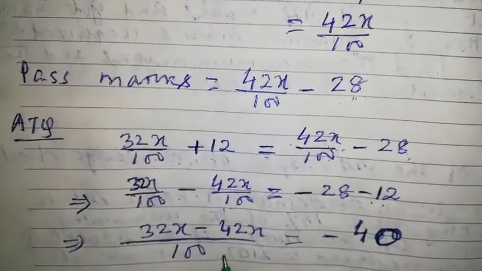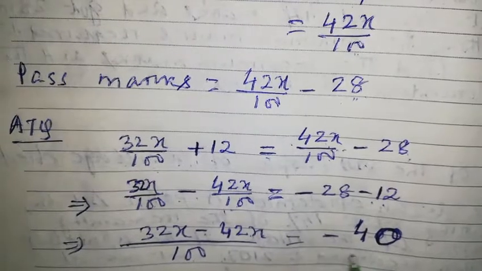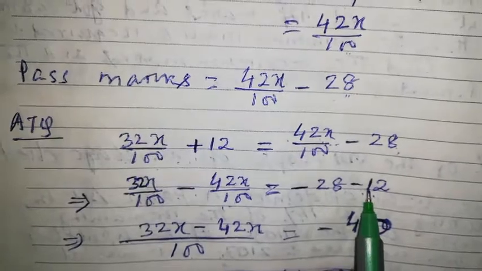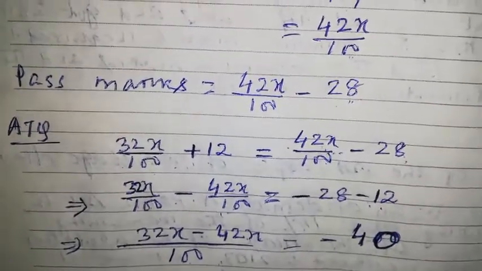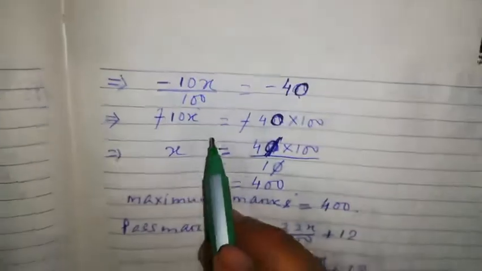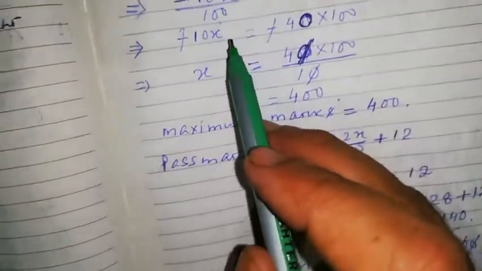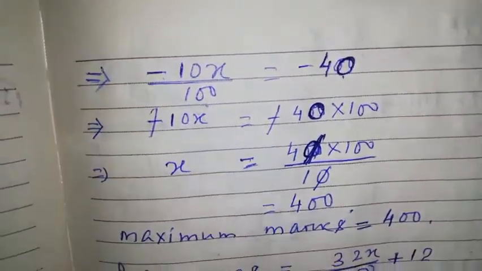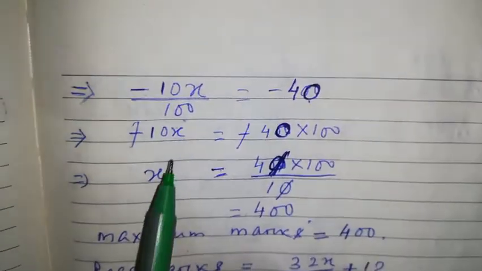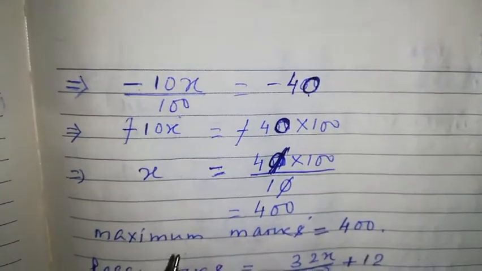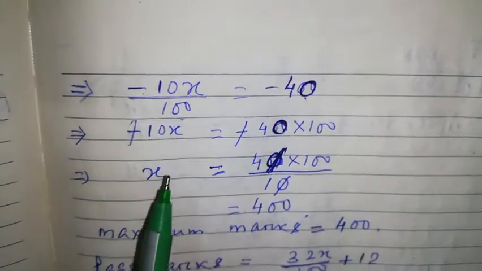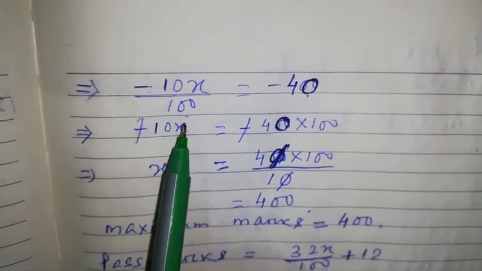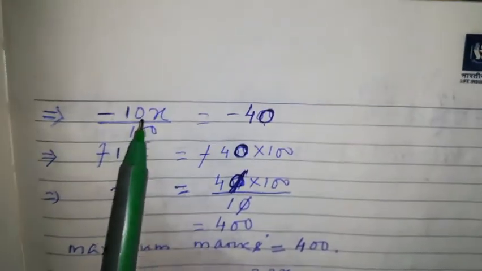Now you do the LCM. After doing the LCM, you do the simplification. I did the simplification here. Both have minus signs, and in between there is no multiplication or division sign, so put the sign and add them. I add it up. Now if you come here, what is coming? 32X minus 42X. I told you when two numbers have different signs, with no plus, multiplication or division sign in between, then before the bigger number, whatever sign is there, put it. So you must have noticed it was given there 32X minus 42X. So 42 was bigger. Before 42, what minus sign was there?